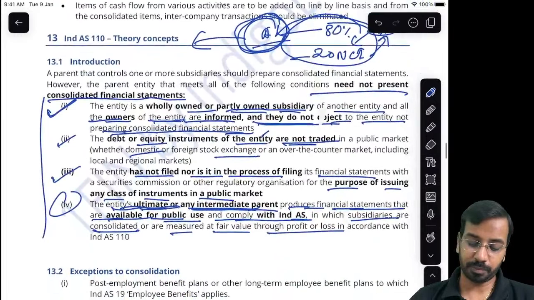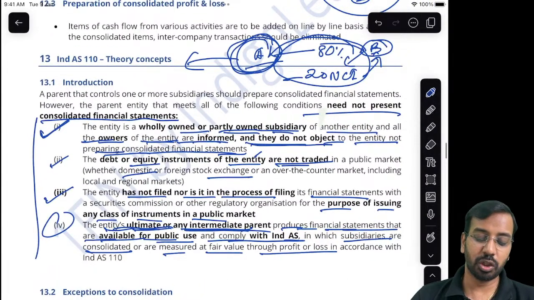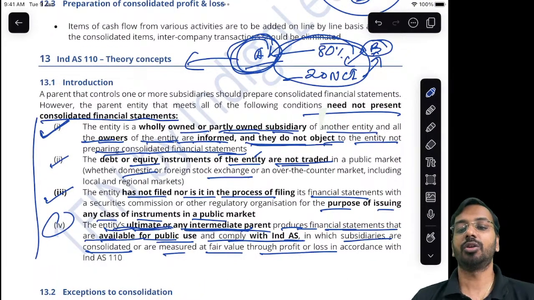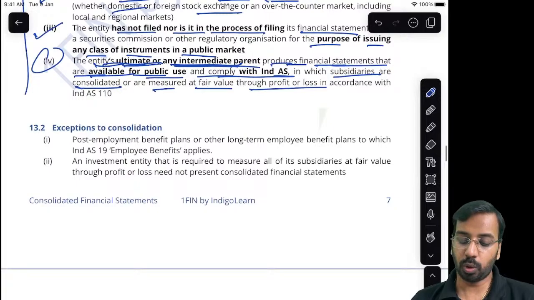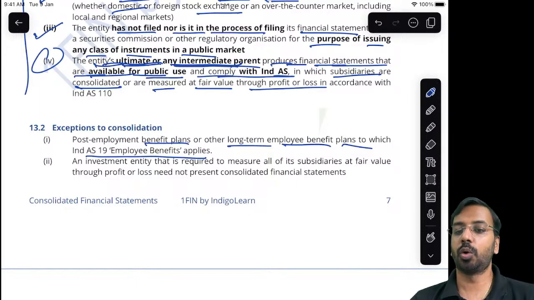Okay. So in those cases, you are not required to consolidate. Similar exceptions you will see in Companies Act as well. Also, post-employment benefit plans or other long-term employee benefit plans to which Ind AS 19 applies, you don't need to consolidate.